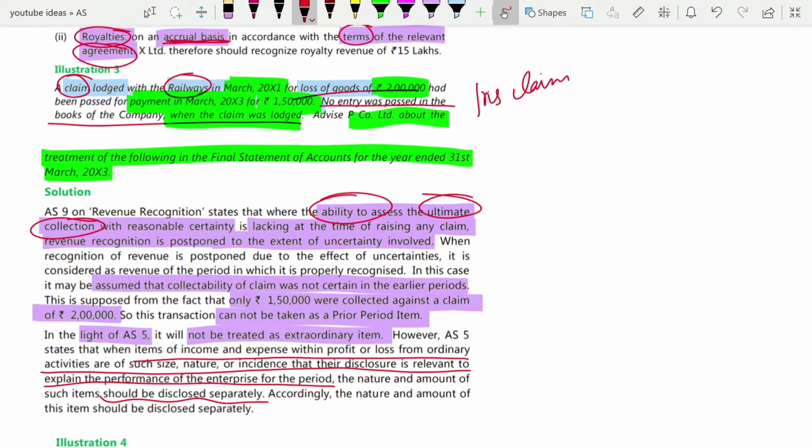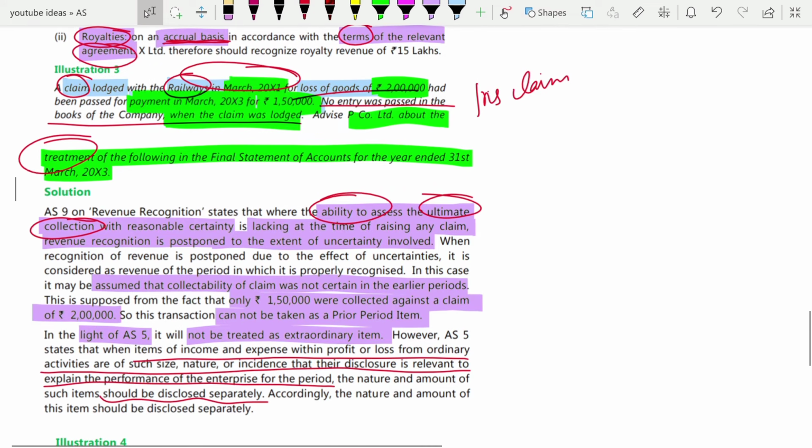Here what happened was this, on 31st March 2011, maybe PCO Limited were not sure that they would receive this 2 lakh rupees. That's the reason they did not pass an entry for the same, because the collection might not have been certain. So here, this 1,50,000 rupees, whatever revenue is there, since now you have received it, that means the collection has now become certain. So now you can book it as revenue in your books.